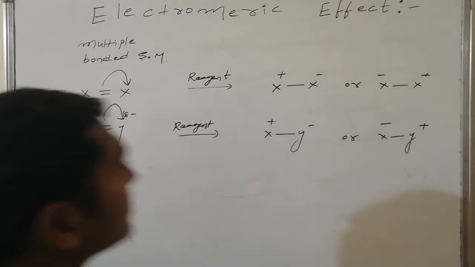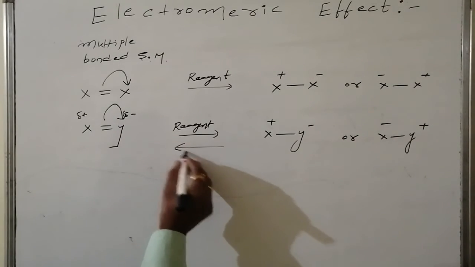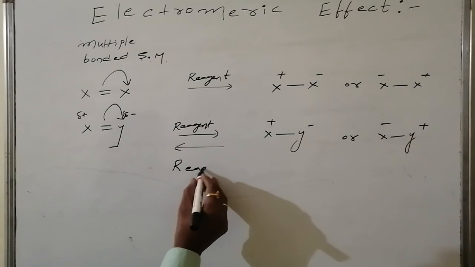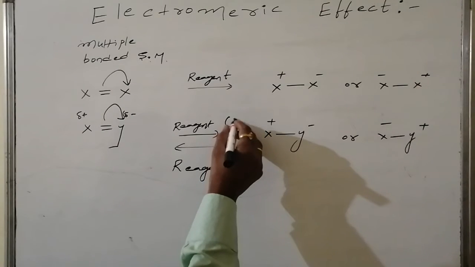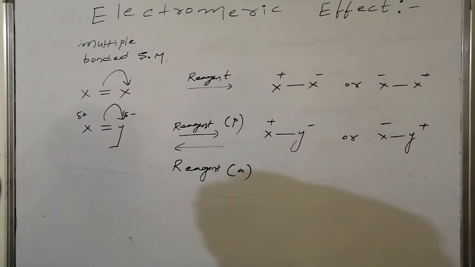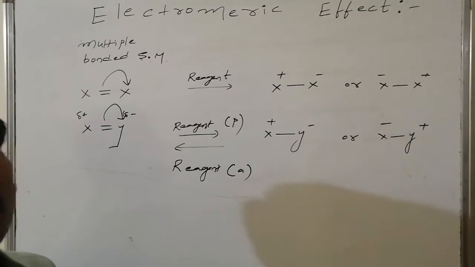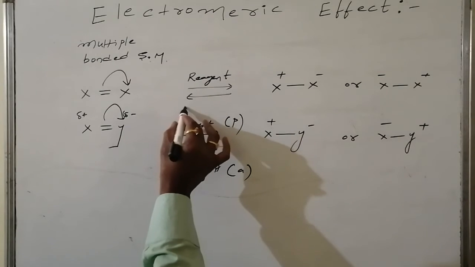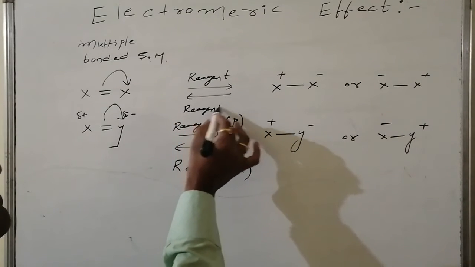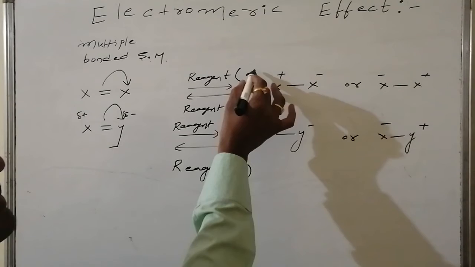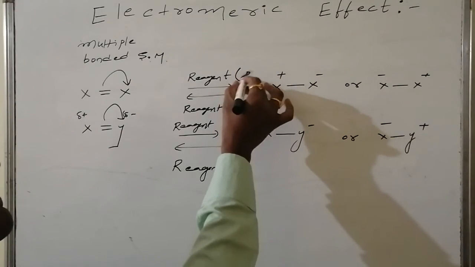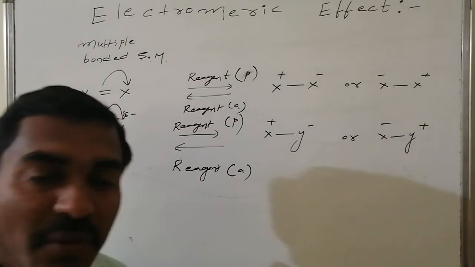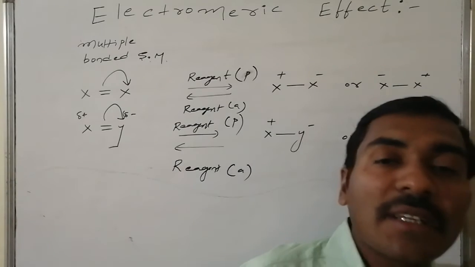Suppose the reagent is removed, the reagent is absent. What happens? Once again the complete dispersion vanishes, and it is converted back to partial dispersion in the case of heteromultiple bonds. Here also, if the reagent is absent, the complete dispersion vanishes and it is converted to a system not containing any charge.